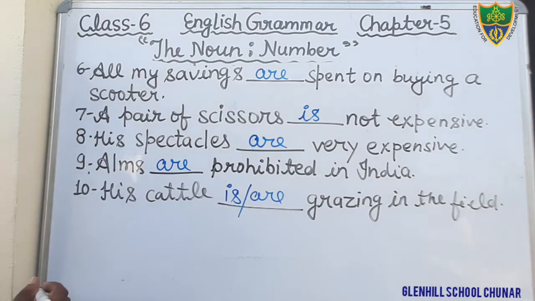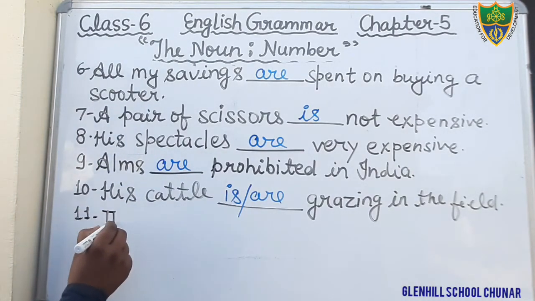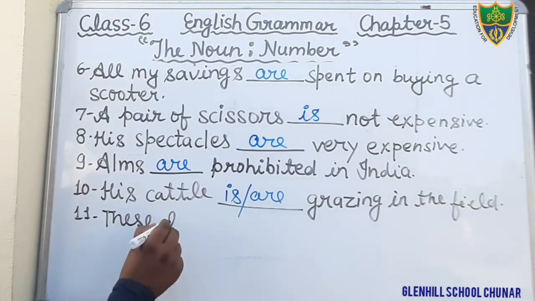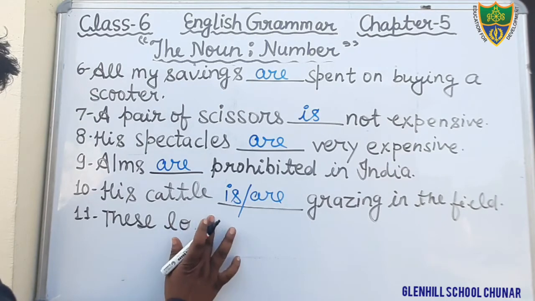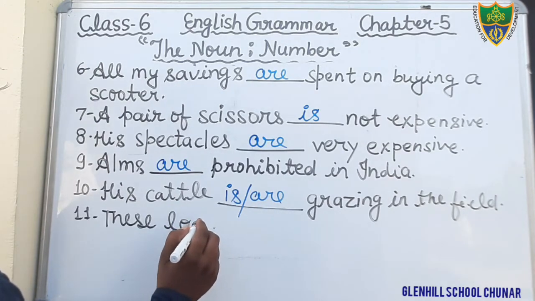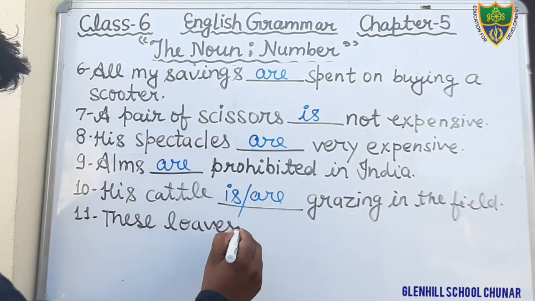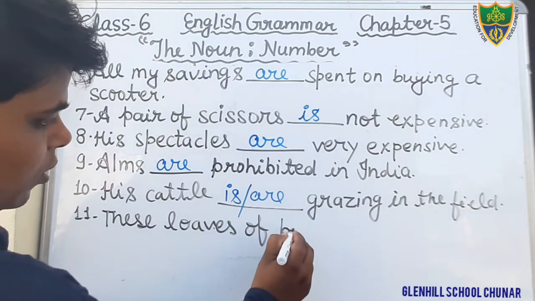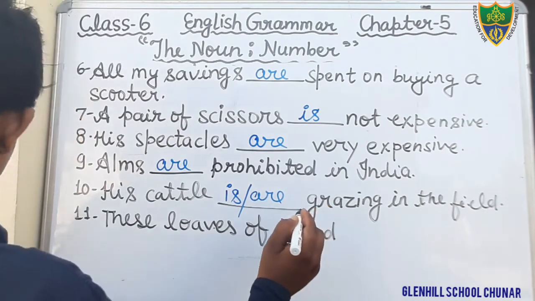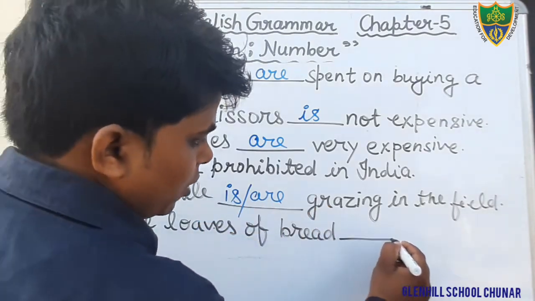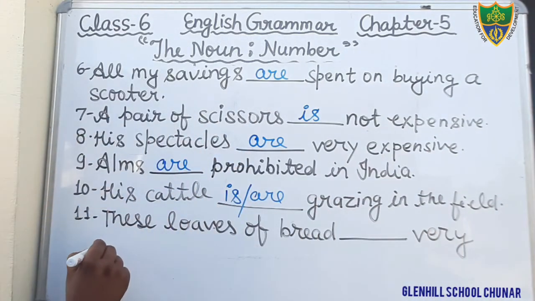Question number next, 11. These loaves of bread are very delicious.